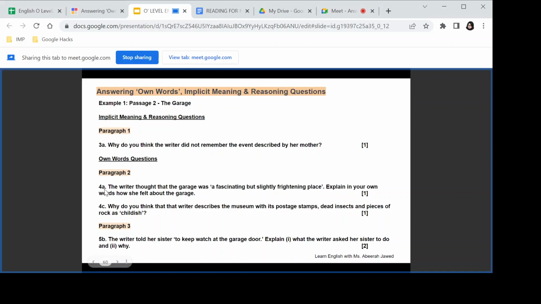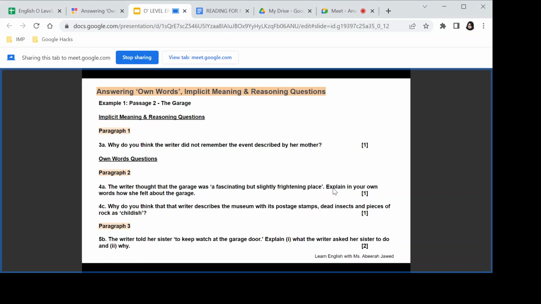Paragraph number 2, 4a. The writer thought that the garage was, and then you've got the quotation here: a fascinating but slightly frightening place. All right, so the question will always give you a phrase or a very short phrase from the passage with the reference to the paragraph, and it will ask you to explain in your own words. Now, "explain in your own words" would always be in bold letters.